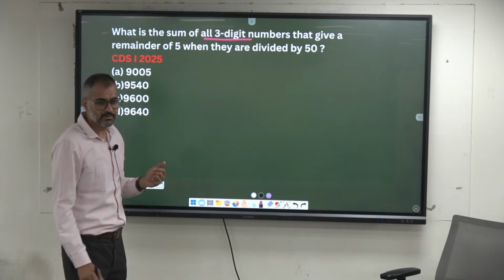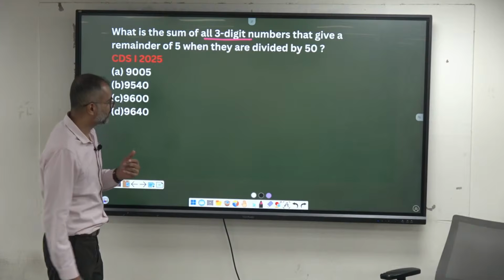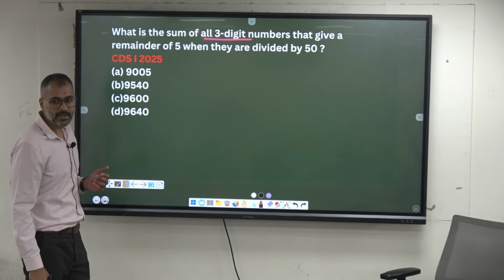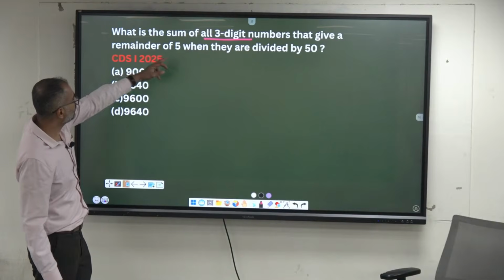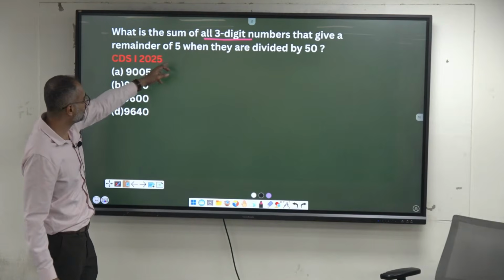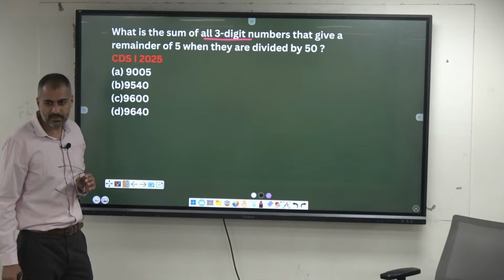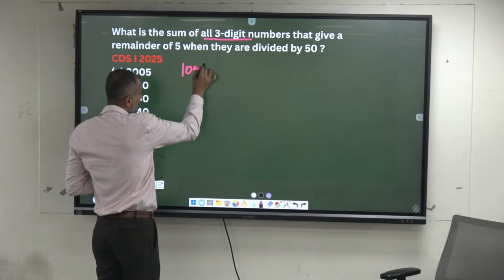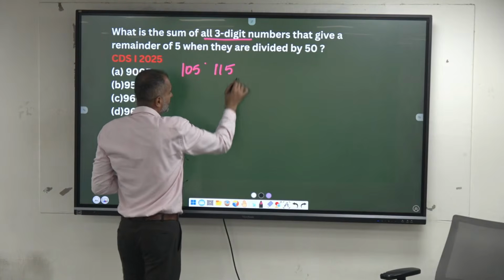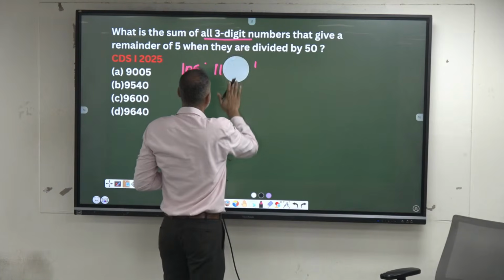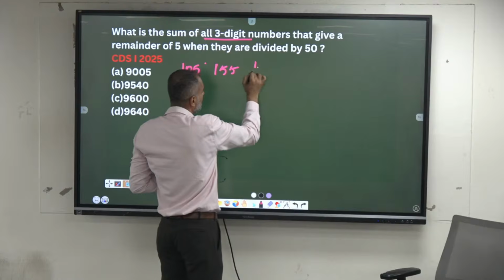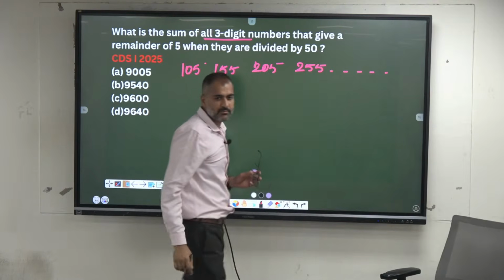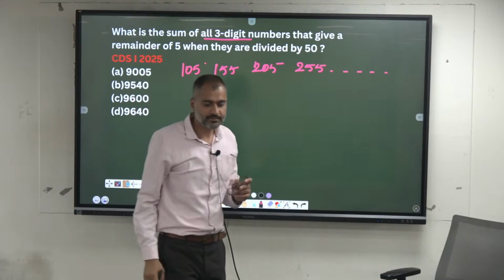Second, 155. So can I add all those numbers? Then what is the sum of all 3-digit numbers that give this remainder? So I can add all these numbers. Okay, so what are those numbers? 105, 115, 155, 205, 255, and so on, like this. Okay, add and see.